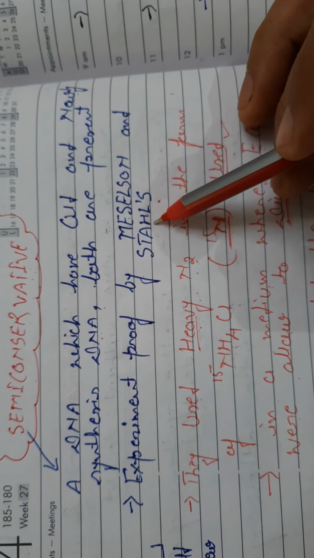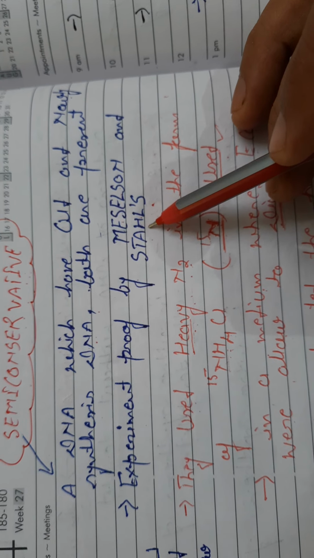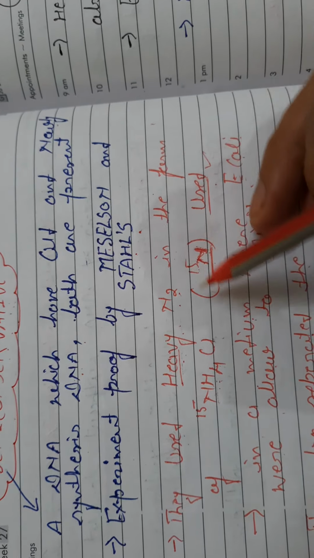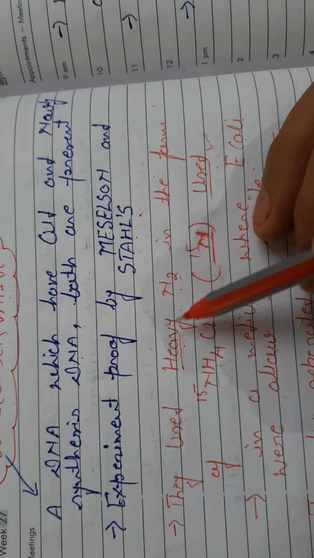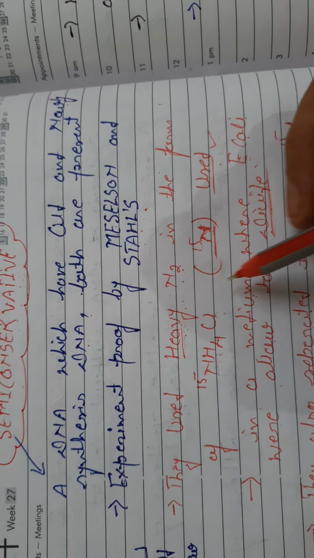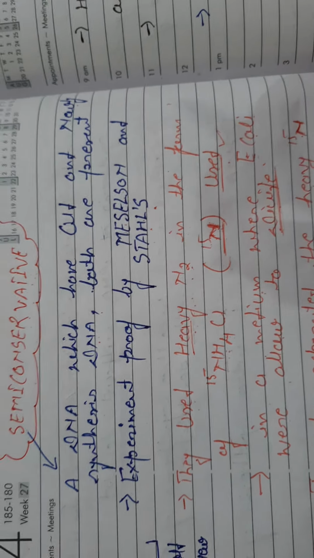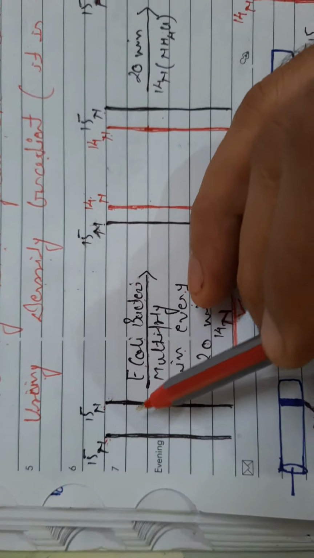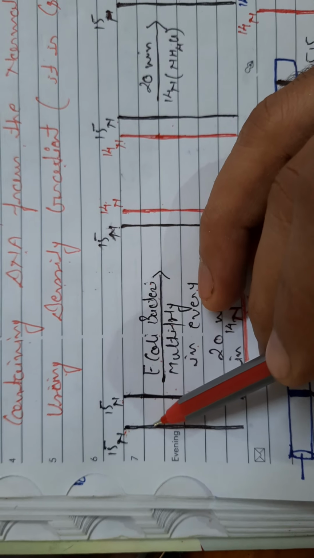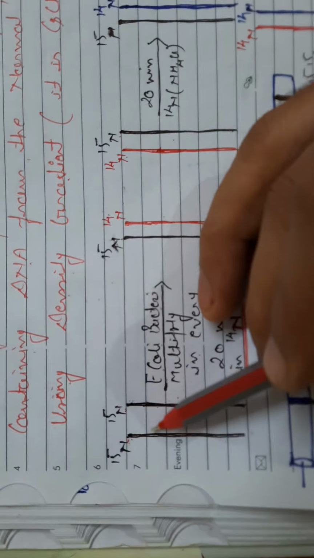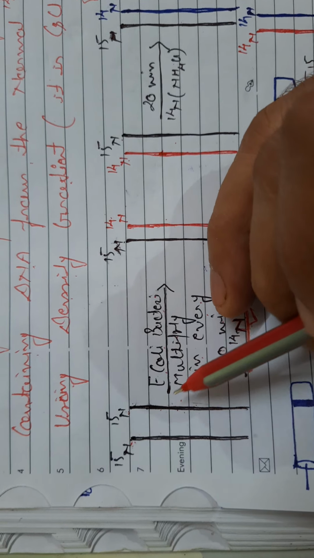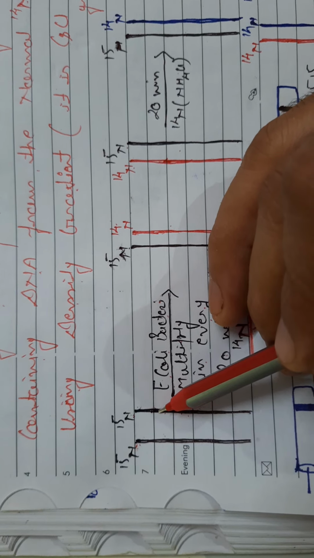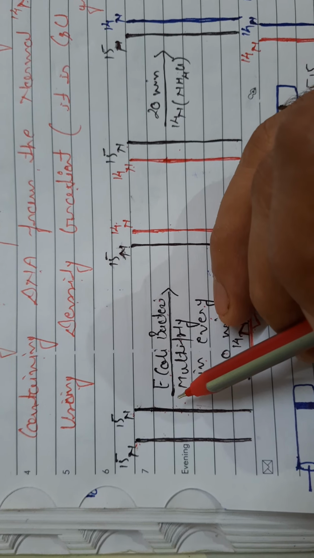To prove the semi-conservative nature of DNA, Meselson and Stahl used heavy nitrogen. Remember, it is not an isotope of nitrogen, it is heavy nitrogen. Clear? Whenever they used this heavy nitrogen for the synthesis of DNA, these two threads of the DNA grew in a heavy medium of nitrogen N15.